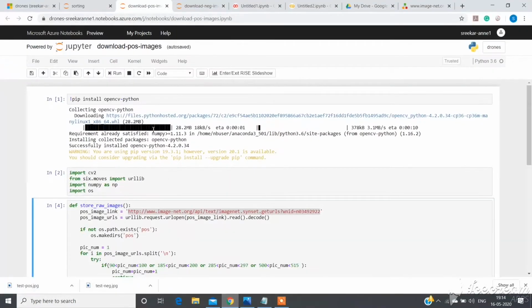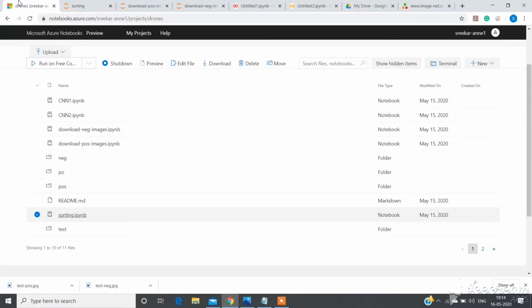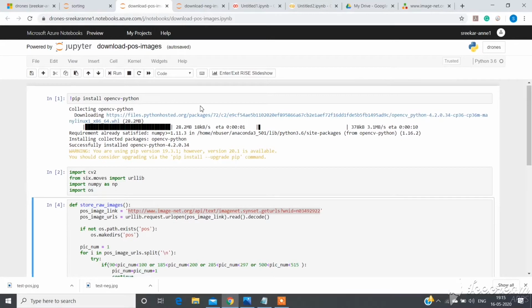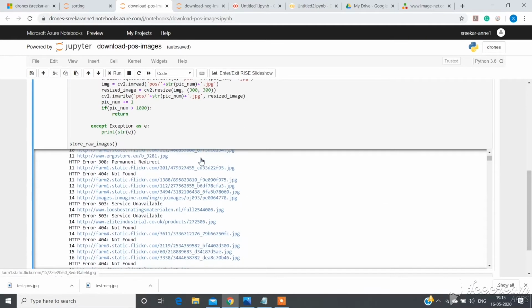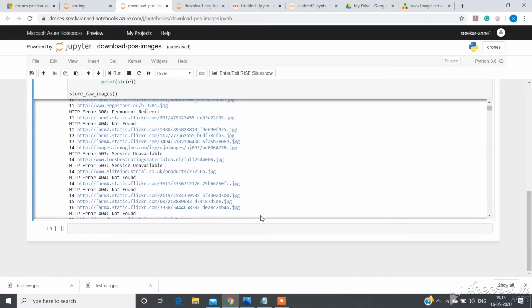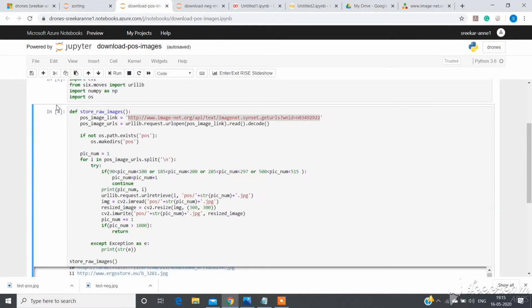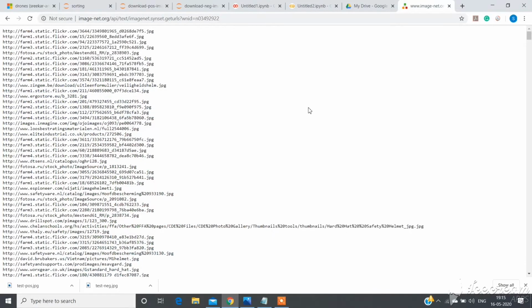So let's have a quick run through the code. This is Azure Notebooks. I'm using Azure Notebooks to download my datasets and all. First, let's go through the positive images code. This is my code for downloading the positive images dataset. As you can see here, I have installed and imported the required libraries. This is the link for our dataset. This is where our dataset is lying. I've opened it here. This is how our dataset is.